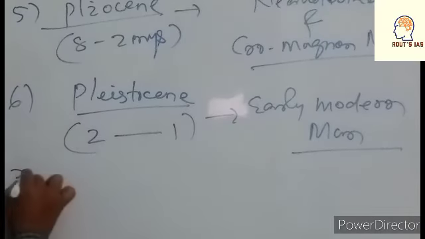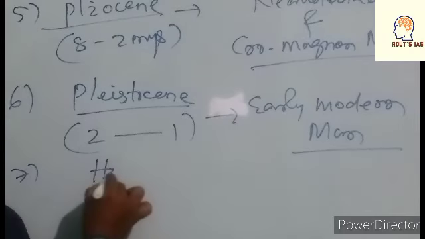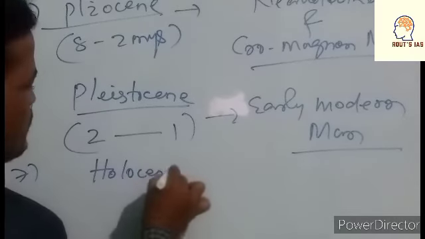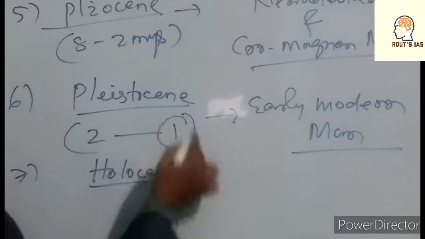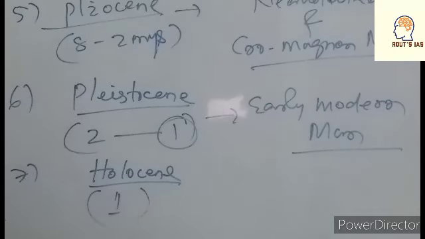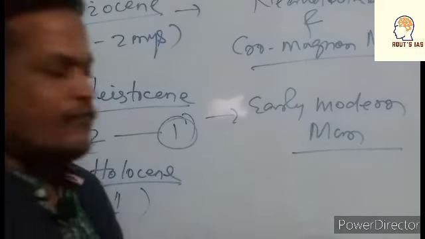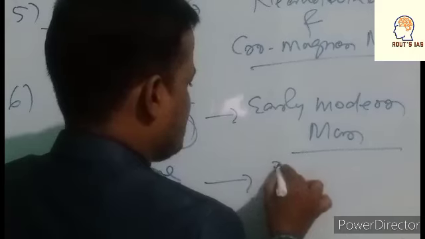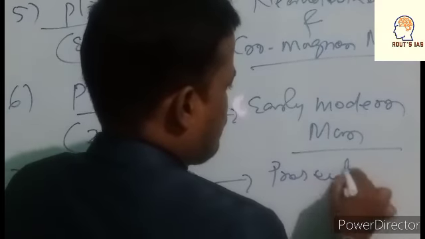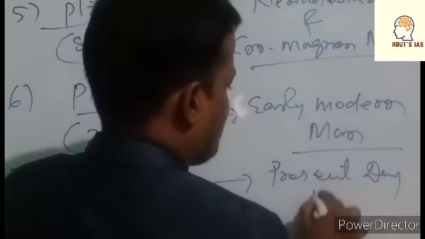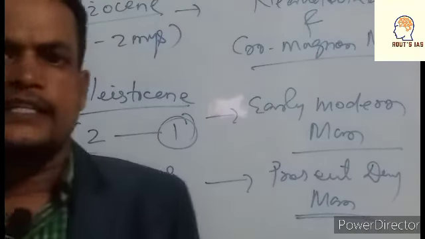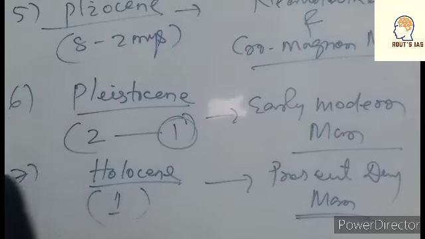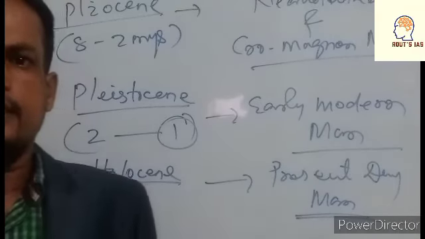And next, number 7, that is the last one, the Holocene period, the recent one, that is called the Holocene period, and that is less than 1 million years ago. In this period, the present day man belongs to this Holocene period, that is called the recent period, and this belongs to the Cenozoic era. So Cenozoic era. Is it right?